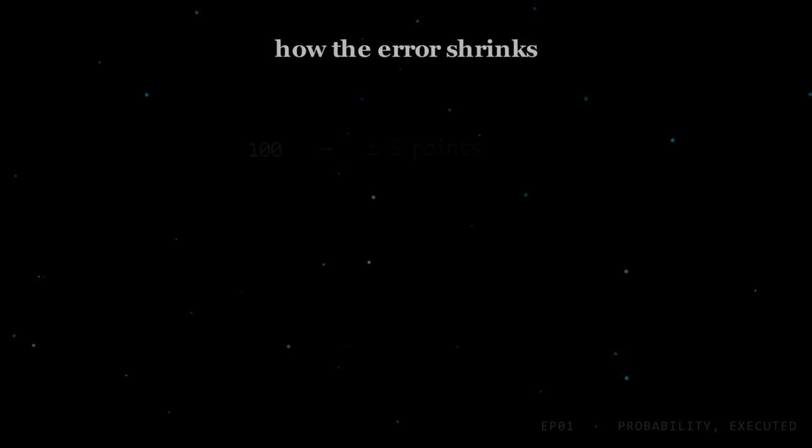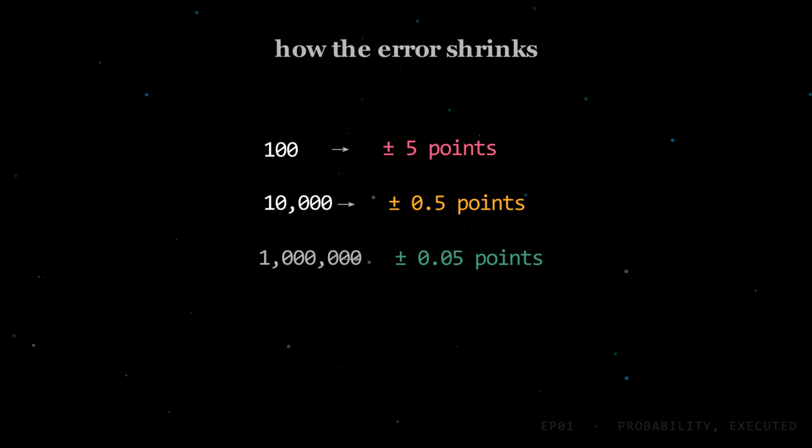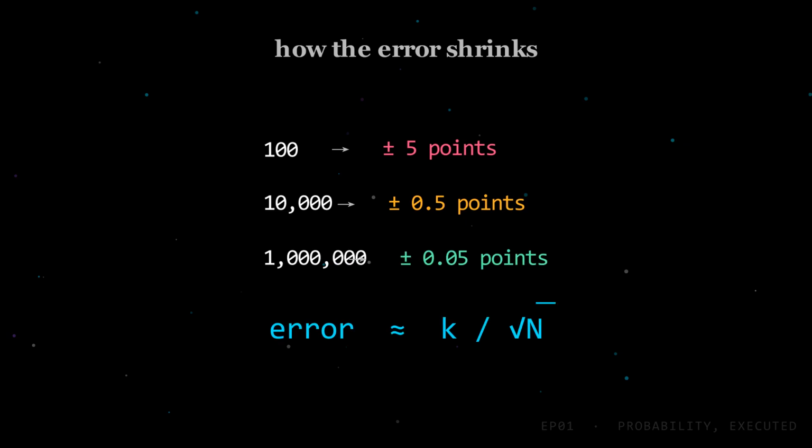Now watch what happens when we turn it up, because the way the error shrinks is the most useful fact in this entire episode. 100 flips gives you roughly 5 percentage points of error. 10,000 gives you 0.5 point. 1,000,000 gives you 0.05. Every time you multiply the sample size by 100, the error drops by 10. Error falls with the square root of n. That's why the first 3 decimal places are cheap, and the 4th one is brutally expensive.